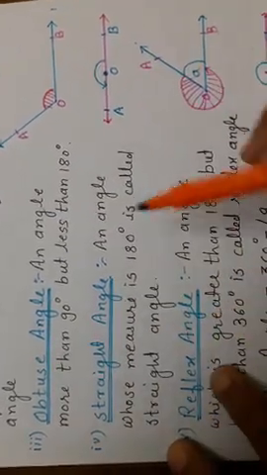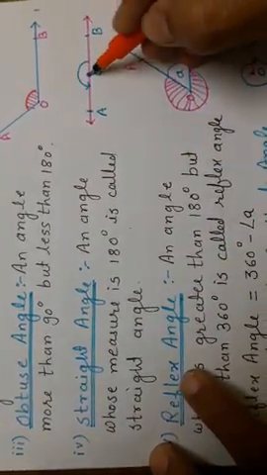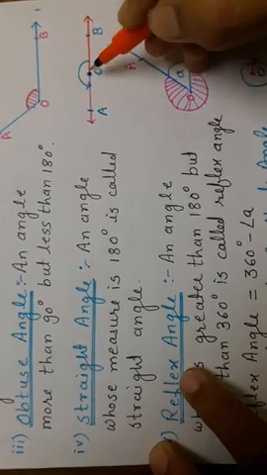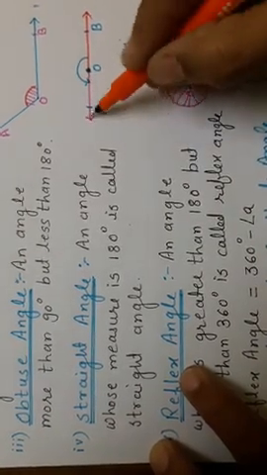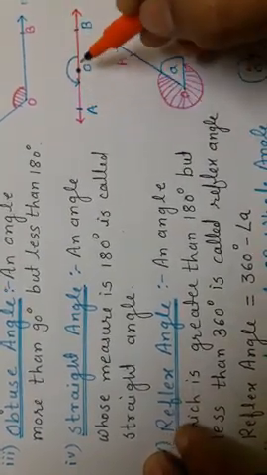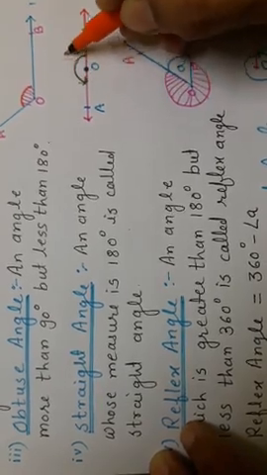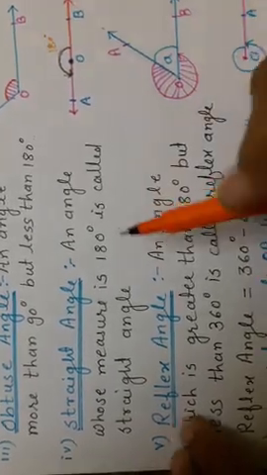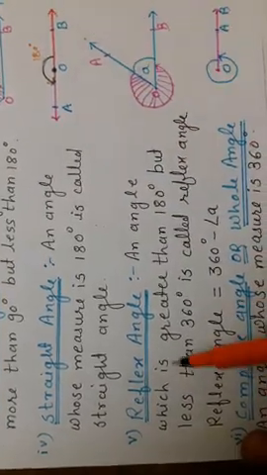Now the straight angle, an angle whose measure is 180 degrees. Are you finding from O, one ray we had drawn, and from O another second ray OB, and OA and OB, both rays opposite to each other, make a straight line, and that's why it makes 180 degrees. That's why it is called a straight angle whose measure is always 180 degrees.